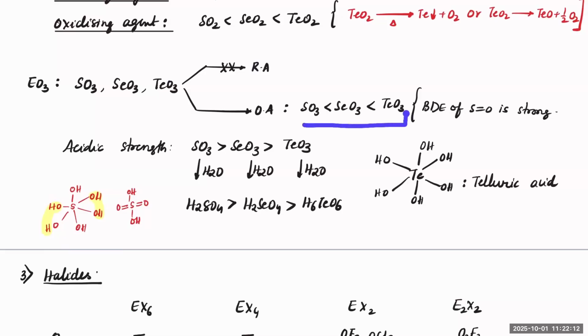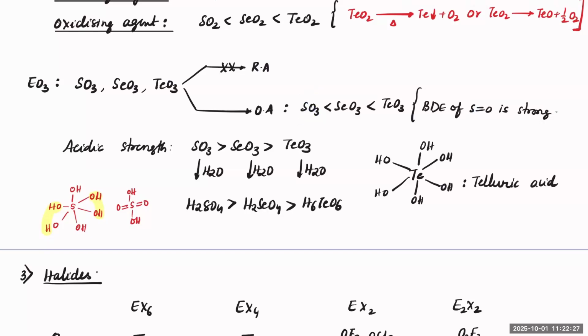Next, SO3, SeO3, and TeO3, this is the oxidizing property here. Now, the bond dissociation energy of S double bond O is stronger. That's why this is a weaker oxidizing agent.